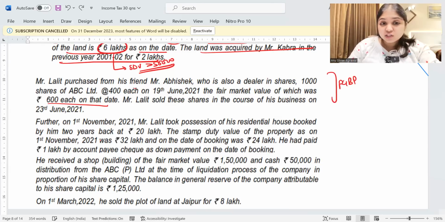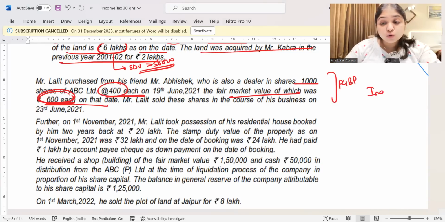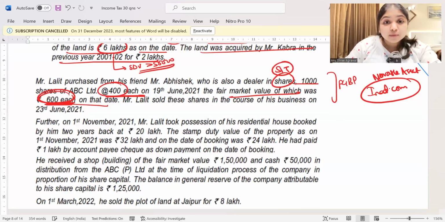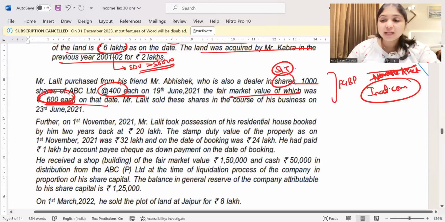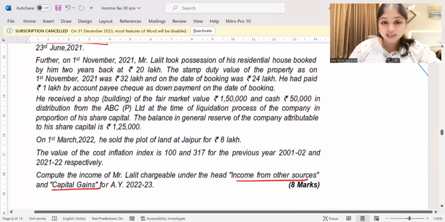ignore this. He is purchasing shares from his friend who is a dealer in shares. He is purchasing 1000 shares at 400 rupees per share. But FMV is 600 rupees per share. If you notice over here, something worth 600 rupees he is buying at 400 rupees. So you might start thinking about the inadequate consideration point. But for movable asset inadequate consideration, if you want to think about this point, it should first of all be property. But the assessee is a share dealer. So for the assessee, these shares are going to be stock in trade. Because it is stock in trade, I can't call it movable property. So therefore, this whole IFOS inadequate consideration concept itself, I will not apply. Instead, this will straight away go to PGBP, and PGBP we're anyways not calculating.